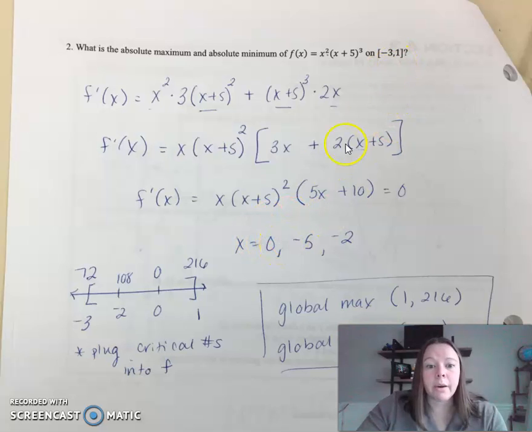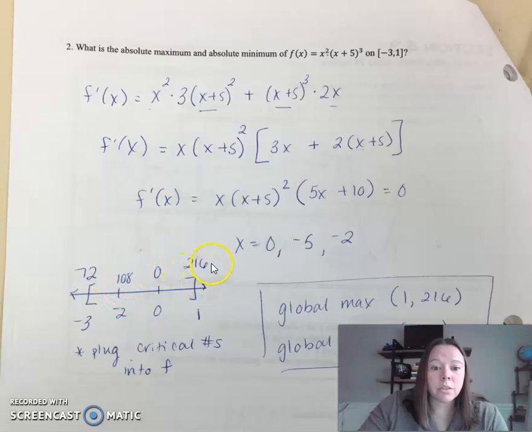Now I create my number line with the endpoints here, -3 and 1. Then I look and see, are any of these critical numbers within the interval I care about? And the answer is yes, -2 and 0. I don't care about -5. It's outside of the interval I care about. Now, test these numbers in the original function. So you're plugging all your critical numbers and the endpoints into your original function just so you can pick out the highest number and the lowest number.